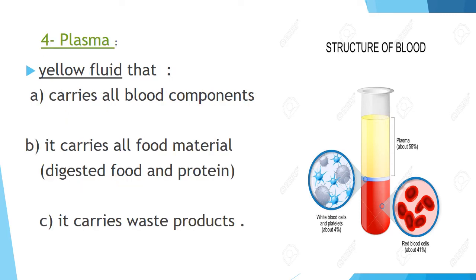Now the plasma. The plasma is the yellow fluid, okay? The yellow fluid that you are seeing in the picture. So plasma is a yellow fluid that carries all blood components. It carries all blood components from red blood cells to white blood cells to platelets. So the plasma carries all blood components and it also carries digested food. It carries all food material, digested food and protein. What else? It carries waste products, okay? It carries waste to get rid of it.